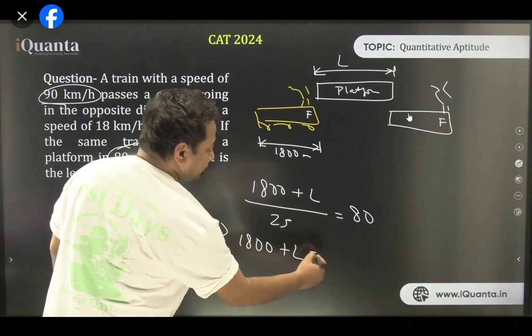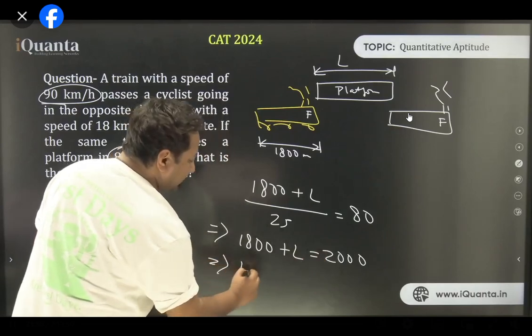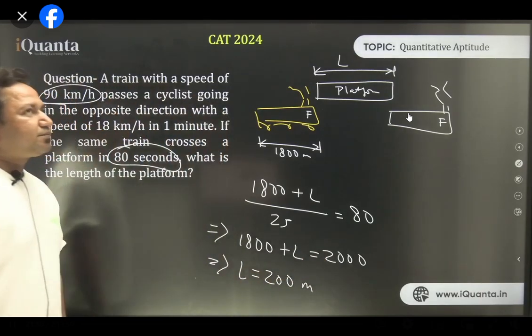Multiplying 25 and 80, we get 2000. So the value of L becomes 200 meters.